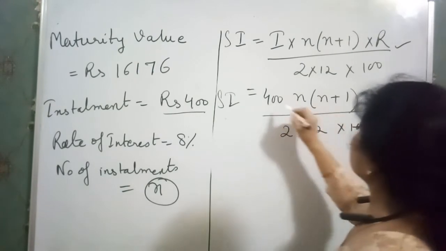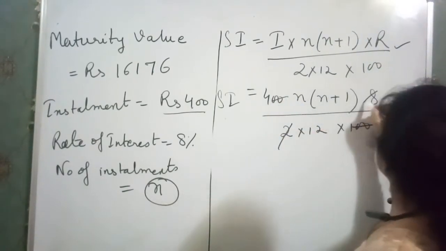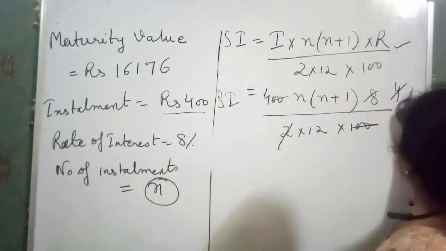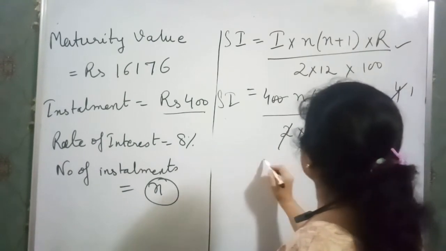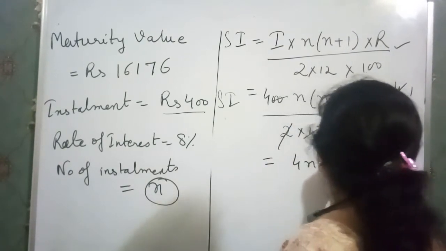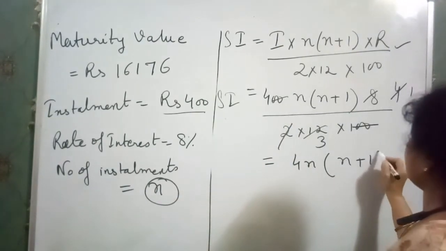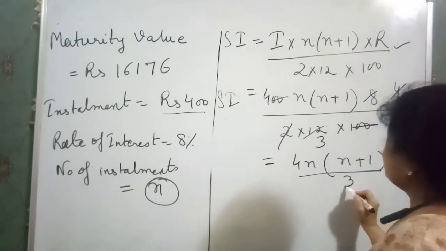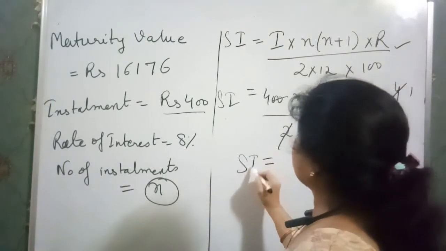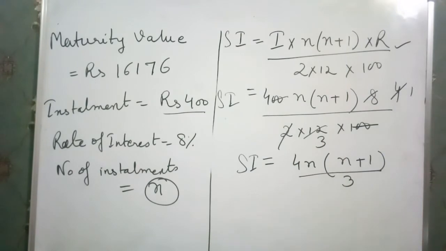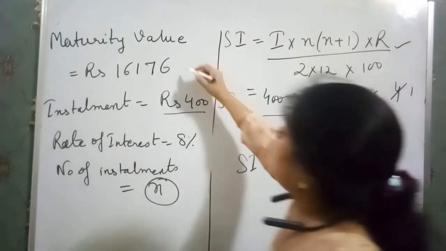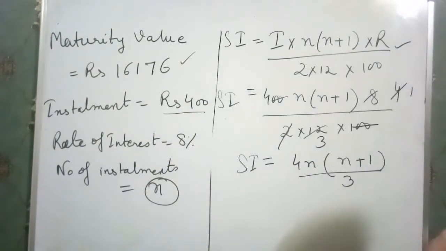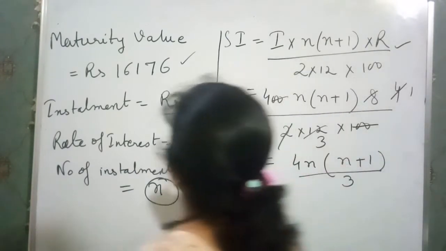This gets cancelled. 2 4s are 8 cancel, 4 1s are 4, 4 3s are 12 cancel. So we are left with 4n(n plus 1) over 3 for the simple interest. Okay. Now maturity value is given.